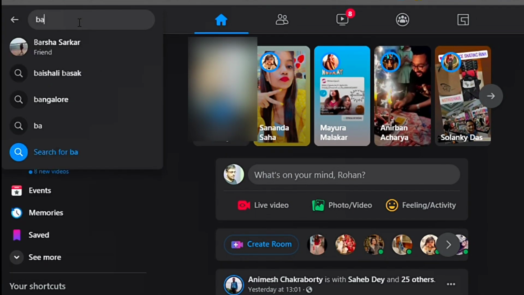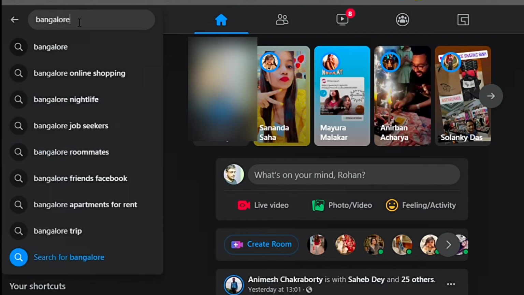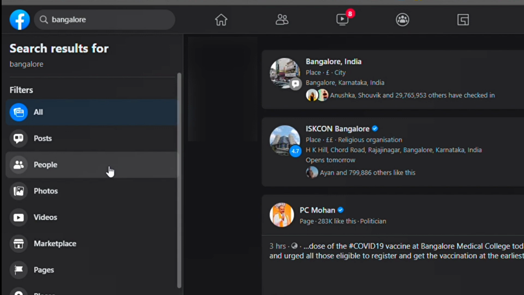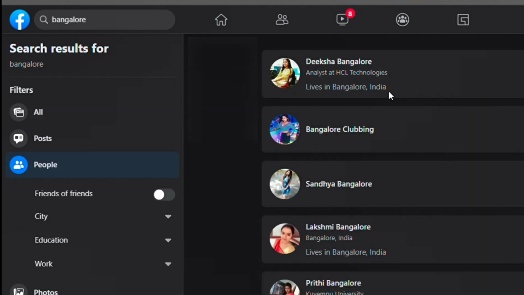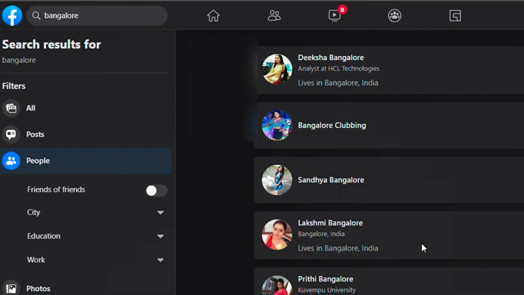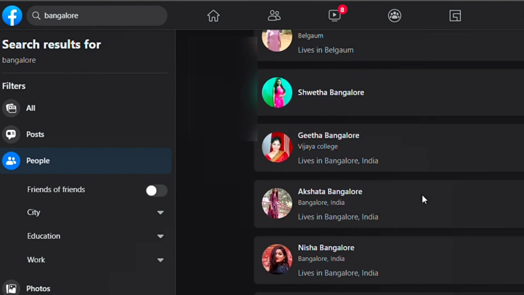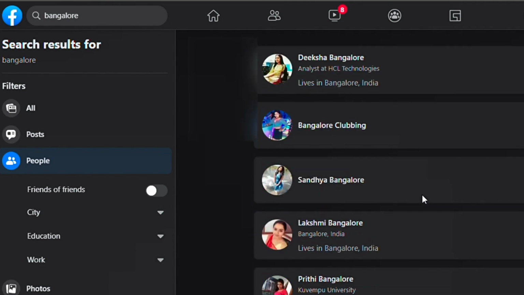Previously what we used to do is type in the city name or place name and click on enter, and if you go to people, all the people who stay in that area would be displayed. But now they have changed Facebook, and you can see that it is not working, because only the people who have the name Bangalore in their name are showing in the search results, which is what we don't want, right? We want to get the people who stay nearby.